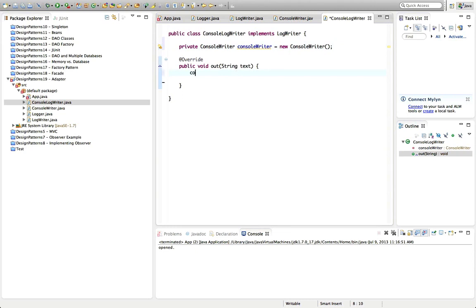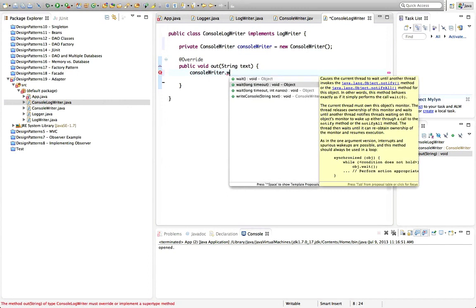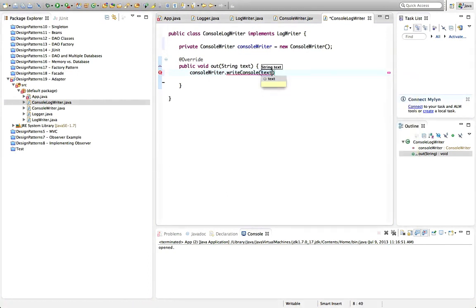And now we can say console writer dot write text. So this class is simply composed of this class basically, and actually doesn't even have anything else in it apart from this method that uses this class, this object.